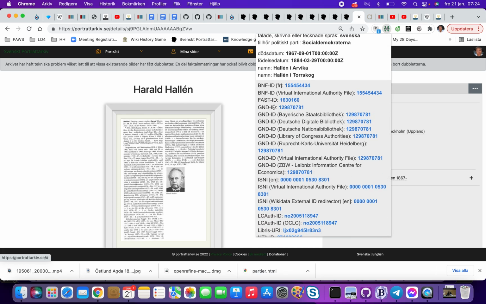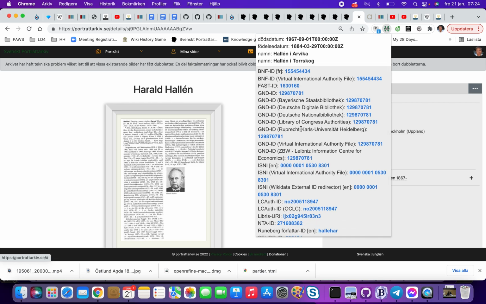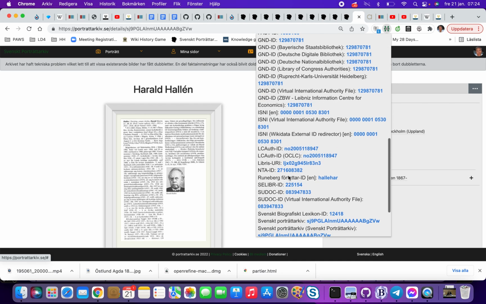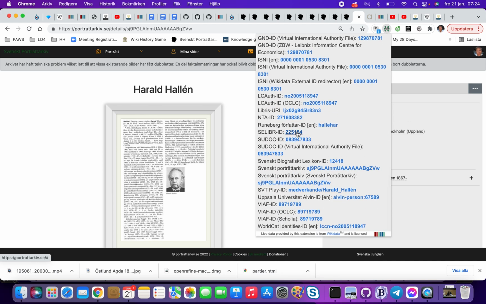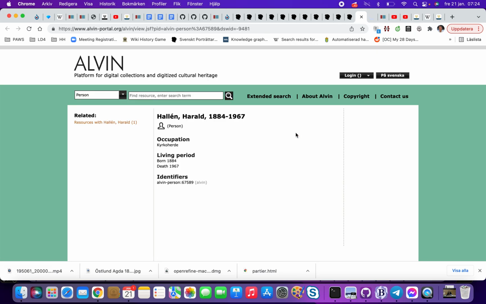And we have the GND, that's the German library. And the cool thing they have done is that this GND ID is used by other libraries also. So then we can jump to Bayerische Staatsbibliothek and so on and so on. And ISNI, we have Libris also. So this is the old Libris ID. And we don't have the new one, that's odd.